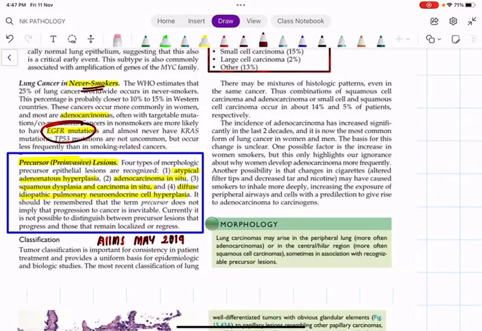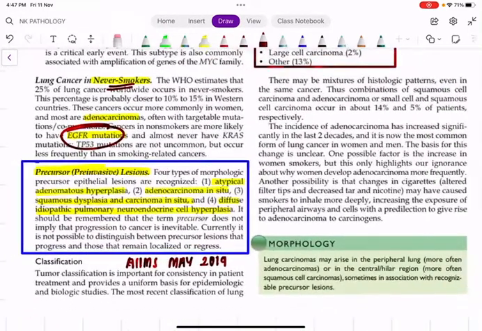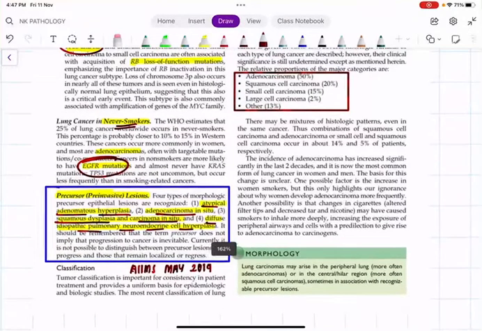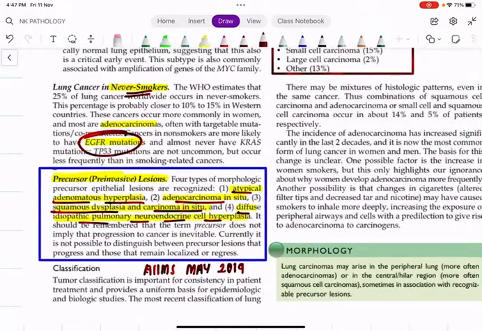Coming to the precursor lesions. That is the question, right? The four precursor lesions you have to learn by heart. Number one is atypical adenomatous hyperplasia, then adenocarcinoma in situ. For the first two we will discuss the morphology in detail. Third is squamous dysplasia and carcinoma in situ. Fourth is diffuse idiopathic pulmonary neuroendocrine cell hyperplasia. No other way, learn them by heart. These pre-invasive lesions were asked in AIIMS May 2019: all of the following are precursor or pre-invasive lesions of lung tumors except.